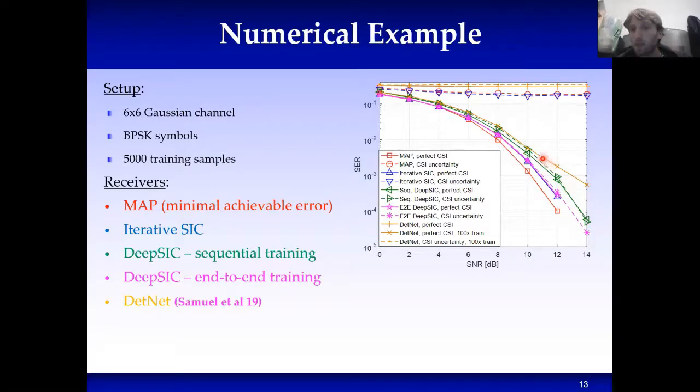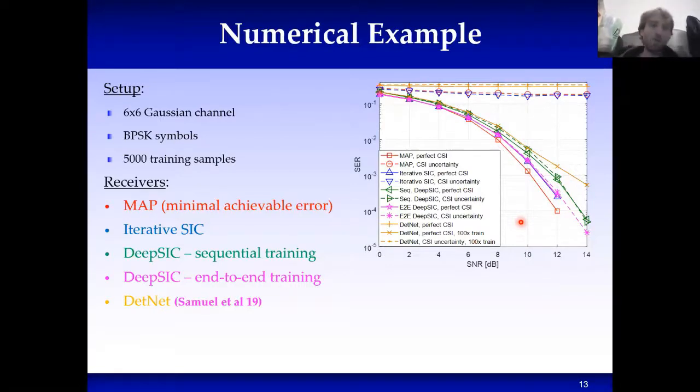It's also much, much better than this orange curve here, which is the performance of an unfolded receiver, what's called DetNet, proposed in the work by Samuel et al. from 2019. And that one required 100 times more training in order to achieve this performance, which is within a gap from the performance achievable using our algorithm, which essentially implements soft interference cancellation in a data-driven manner.